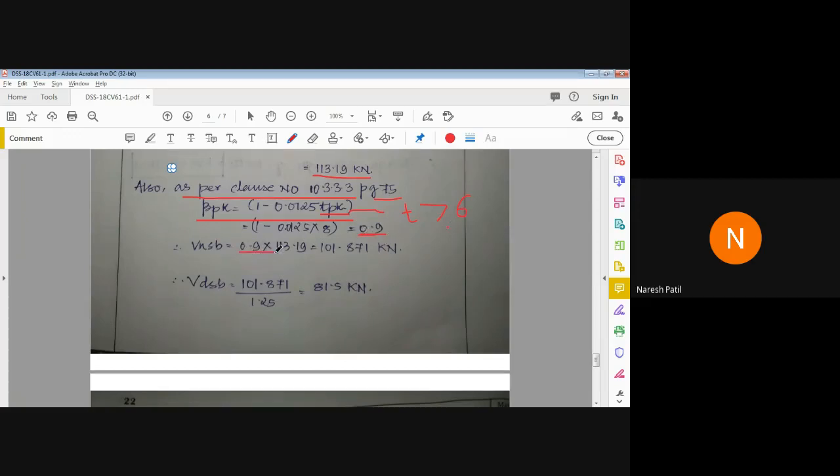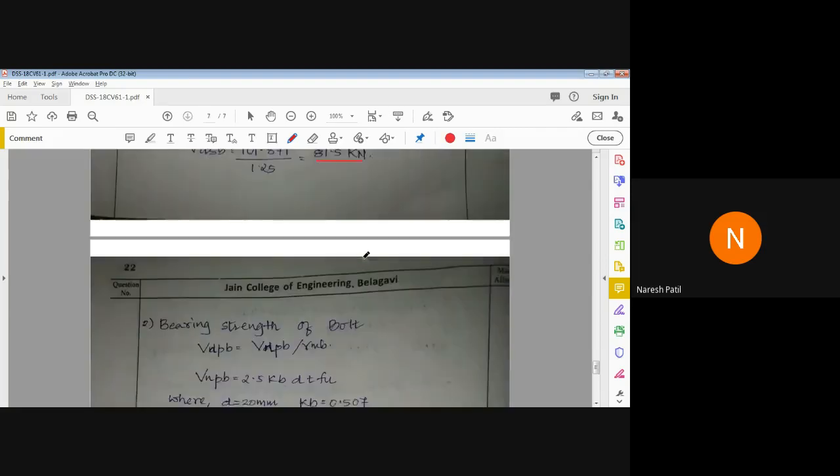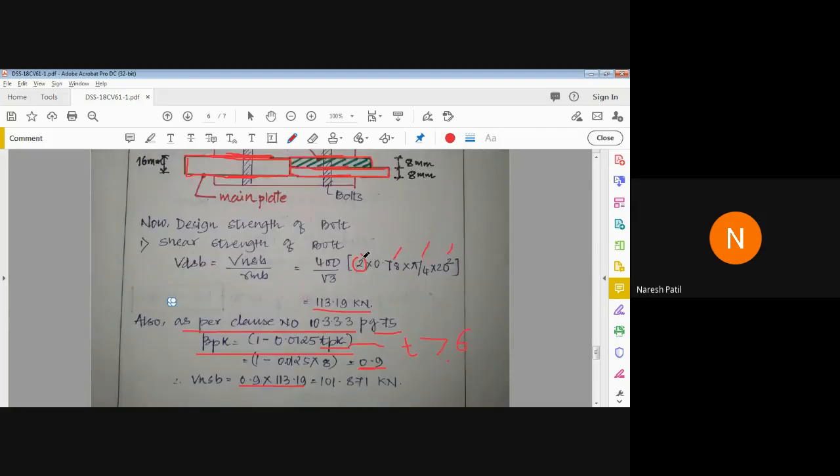So you multiply this factor here. This is for packing plate, 0.9 into, we got VNSP. Then again VDSP is equal to VNSP upon gamma MB. So we got the shear strength of bolt as 81.5 kilonewton. Understood? So this is the first, that is shear strength of bolt.